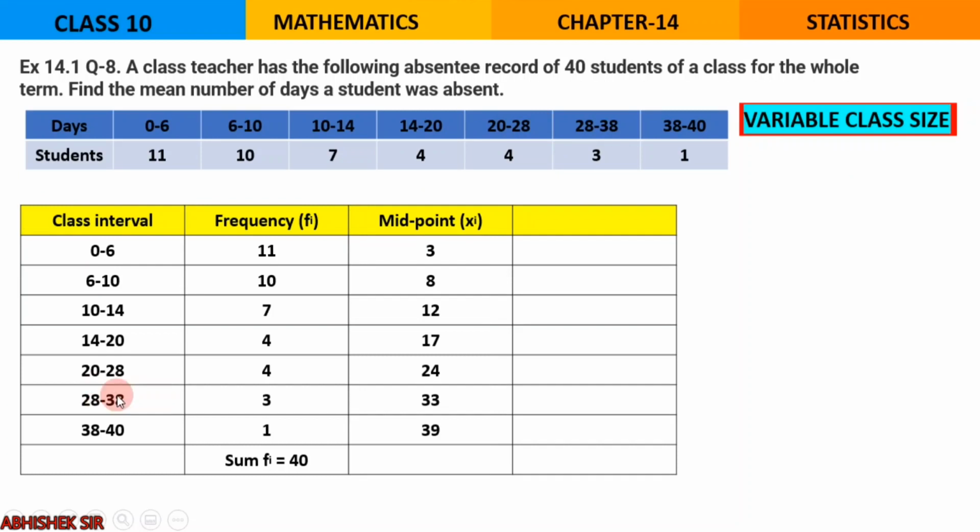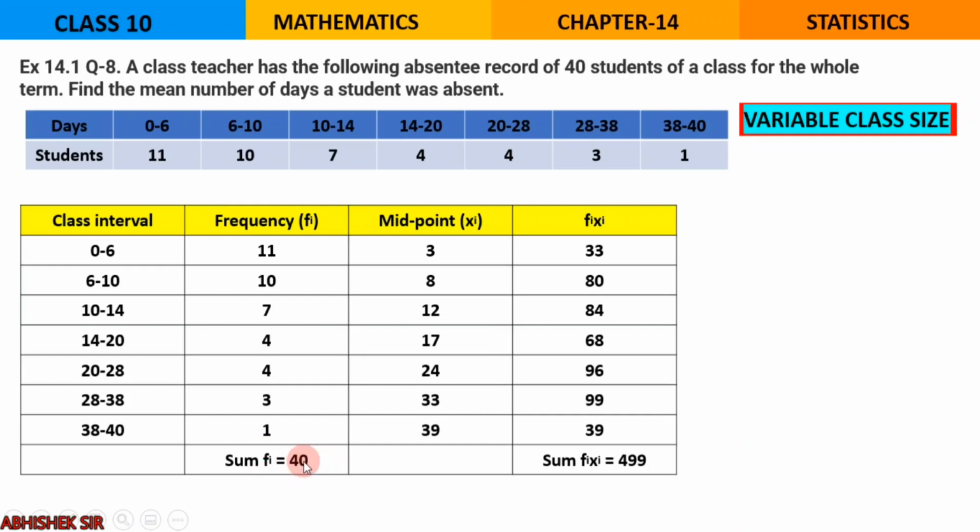So we have prepared from the question the first two columns, class interval and frequency. The Xi, that means class mark, the midpoint, is prepared according to the formula. Even though the class sizes vary, we will have to use the original average formula, right? Moving on to the last column, FiXi, multiply these two and find the total.